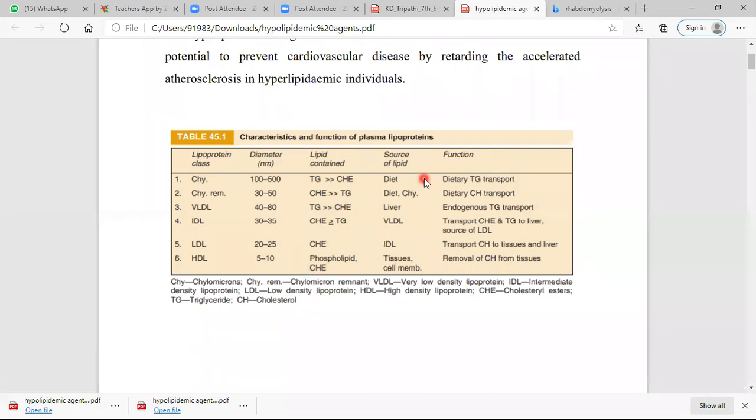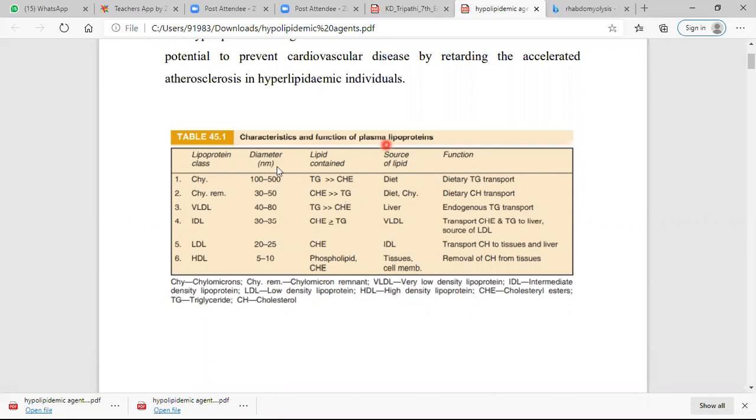Now, what are the sources of lipid? This is very important because afterwards you can understand the effect of a particular drug. Chylomicron is obtained from the diet. For VLDL, the source of lipid is the liver. VLDL is converted into IDL. For LDL, the source is intermediate density lipoprotein, and for HDL it is the tissue and the cell membrane.